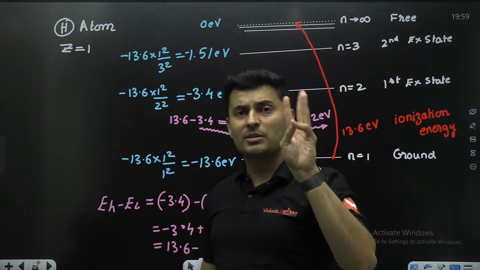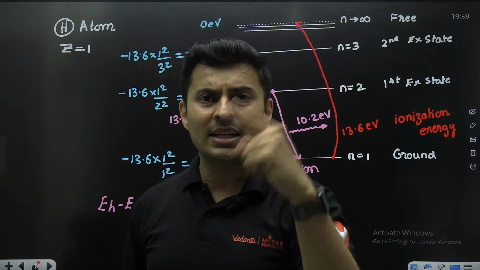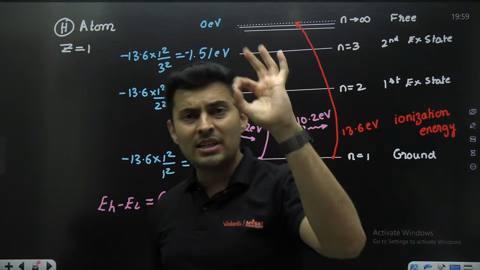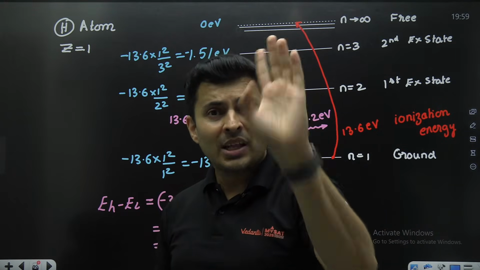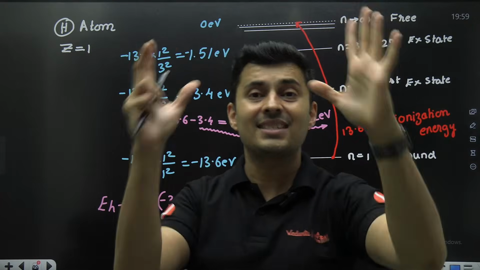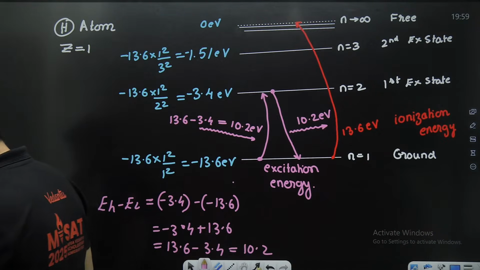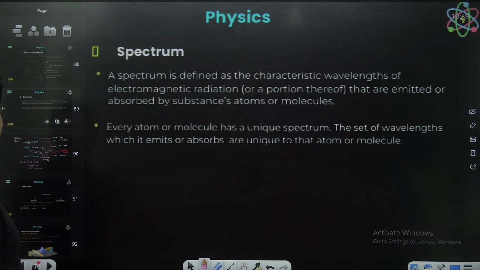We know what Bohr's model is based on. It is based on 3 things only. Quantization, that is angular momentum is a multiple of h by 2 pi. Centripetal force, mv square by r, is provided by the electric force. And the last one, energy difference is exactly the photon's energy. Very good. Awesome. Now, having said this, we'll talk about spectrum.